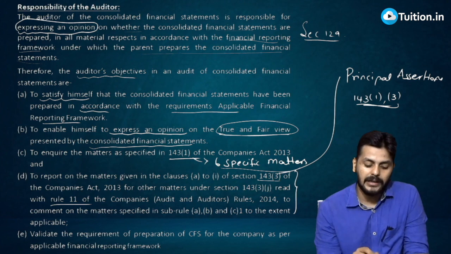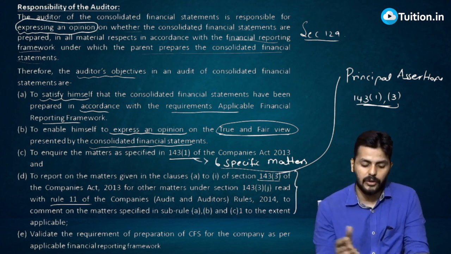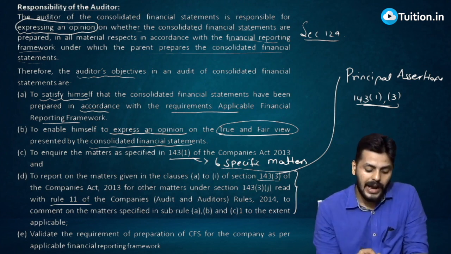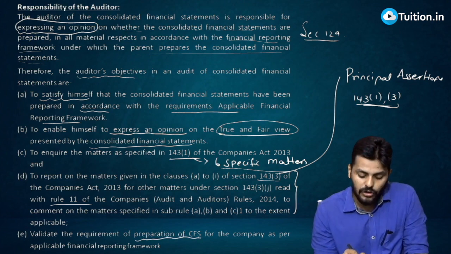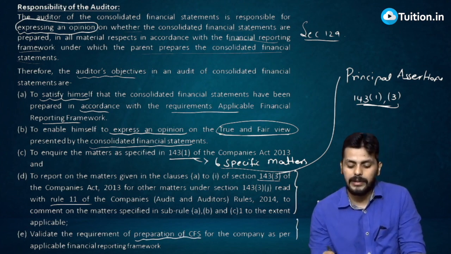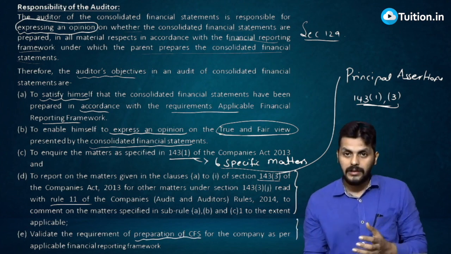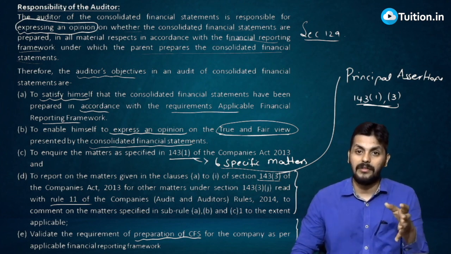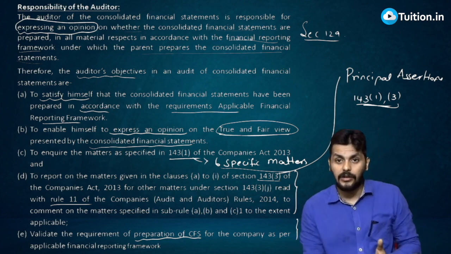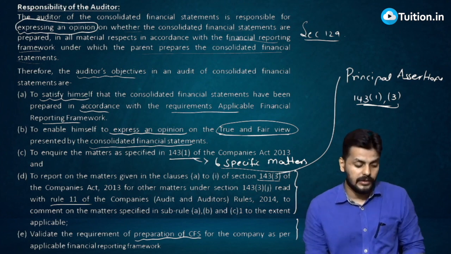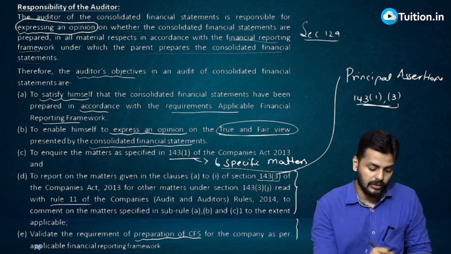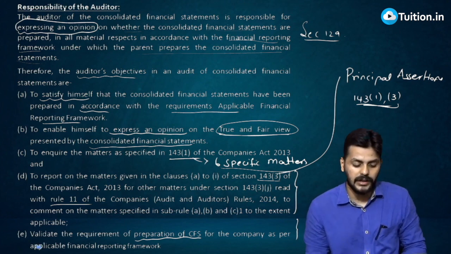And to report on the matters given in clauses A to I, and of course then Rule 11, validate the requirement of preparation of CFS to that company as per applicable FRF. Did they prepare the financial statements as per applicable FRF? And one more important point is, are they needed to prepare? And if they needed to prepare, is it the right way that they have prepared? All this is also something that we have to cross check and confirm.